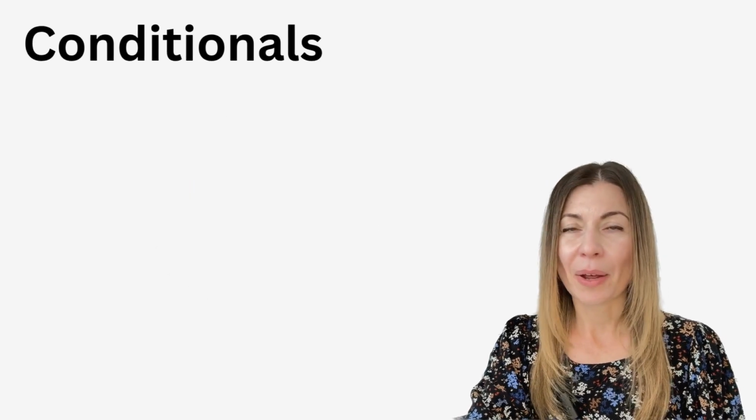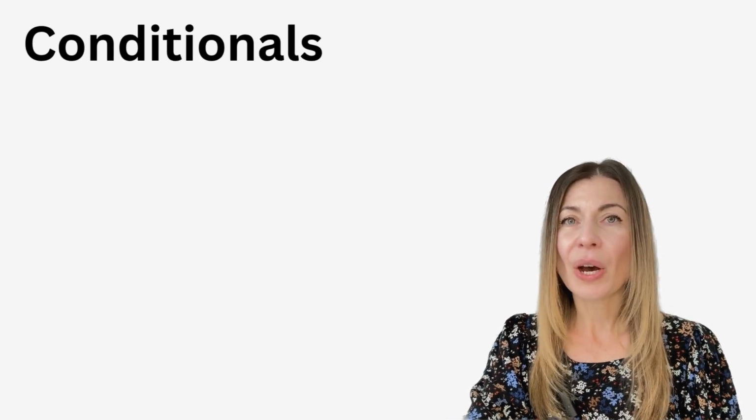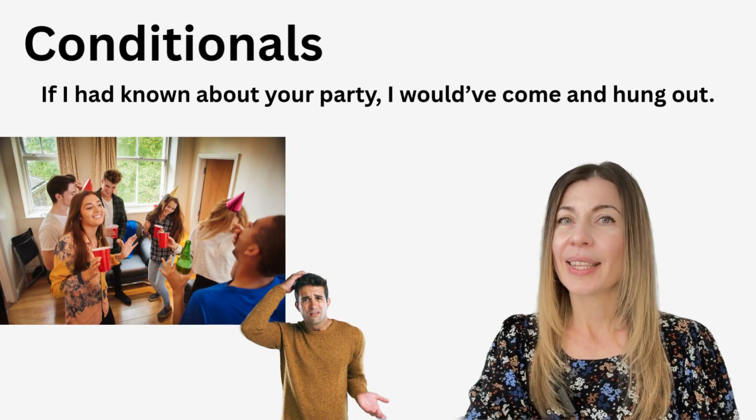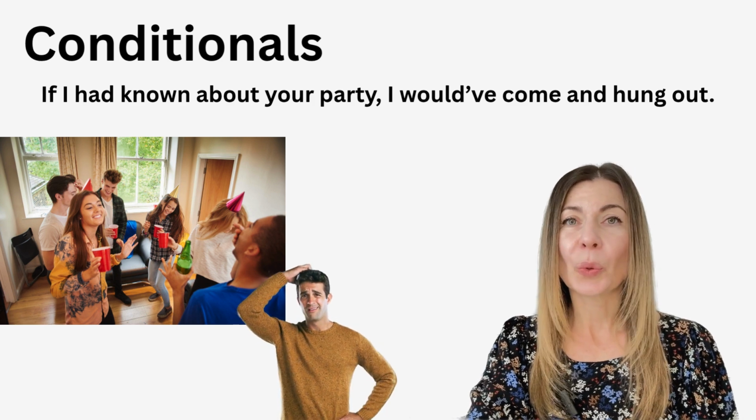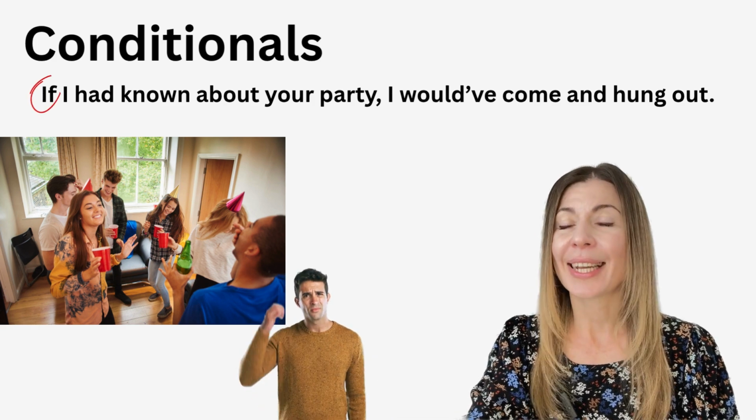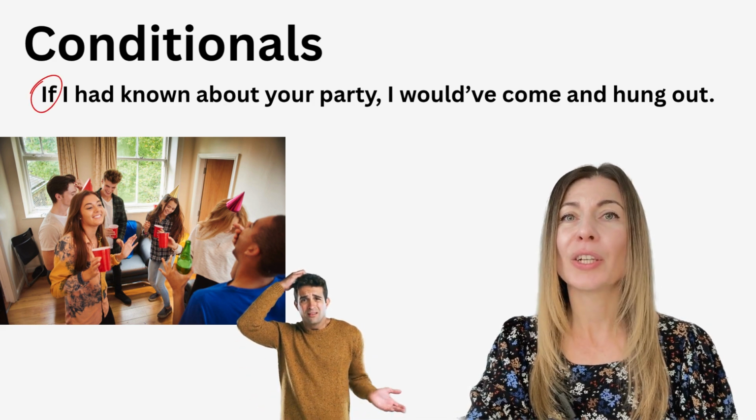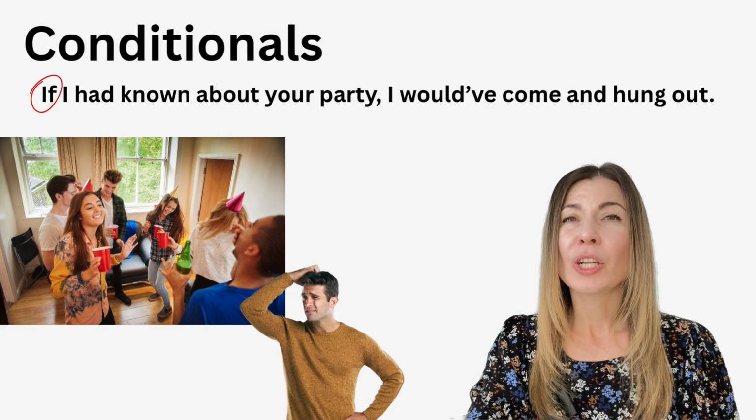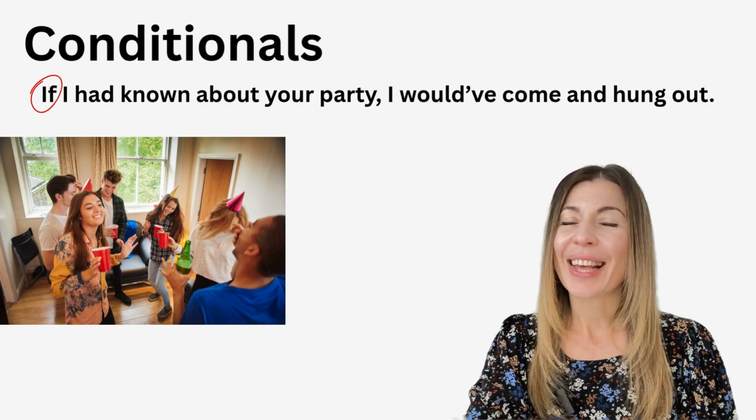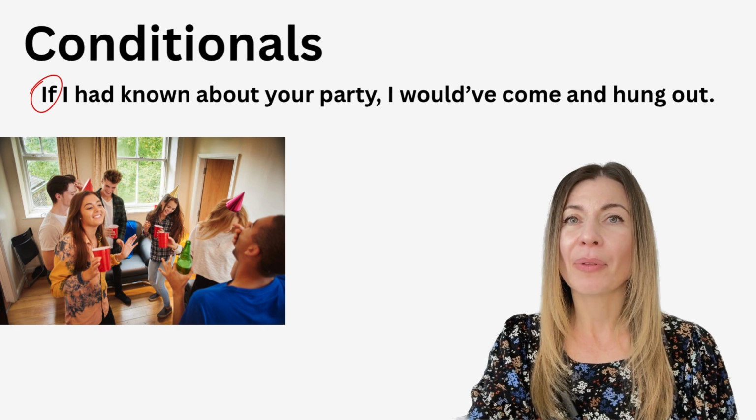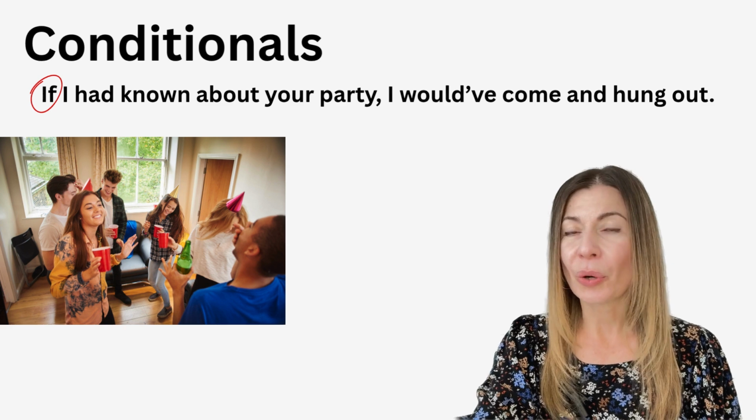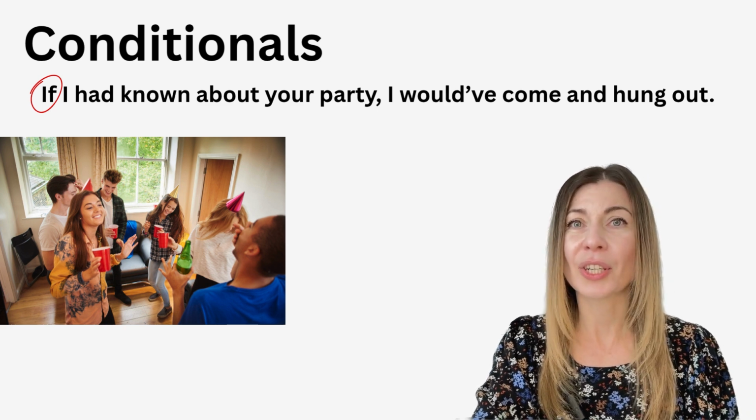Let's look at another example. If I had known about the party, I would have come and hung out. In this example, you can see the word if, but at the same time, I'm using different tenses, past perfect and would have come. So why is that different from the first one? That's because I'm talking about a hypothetical past. Okay, so that's just to show you how conditional sentences look.